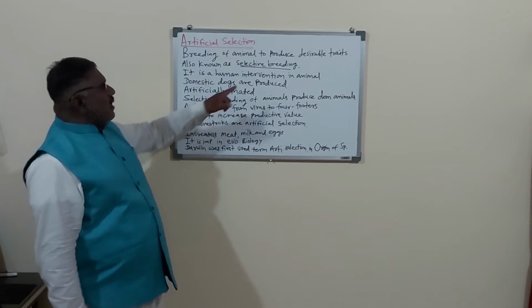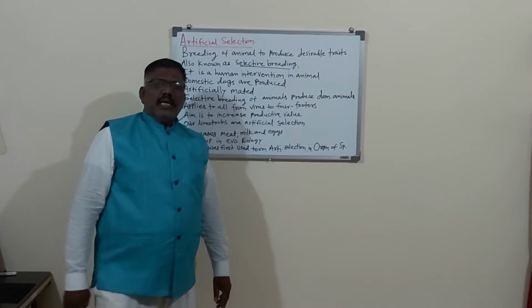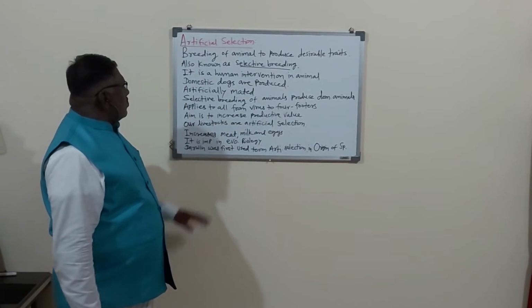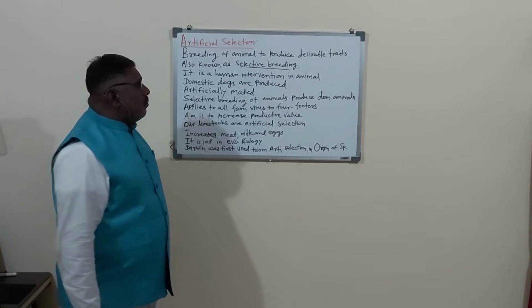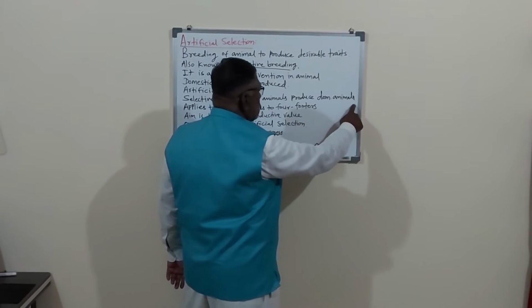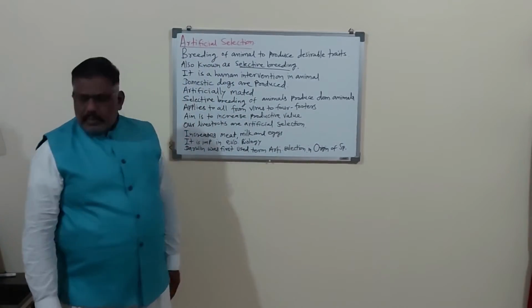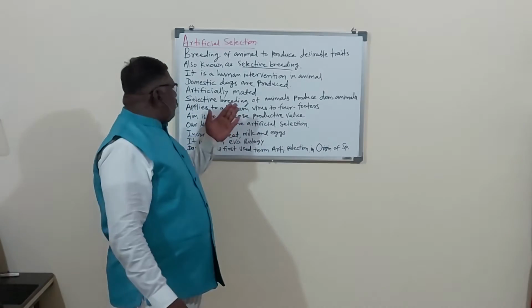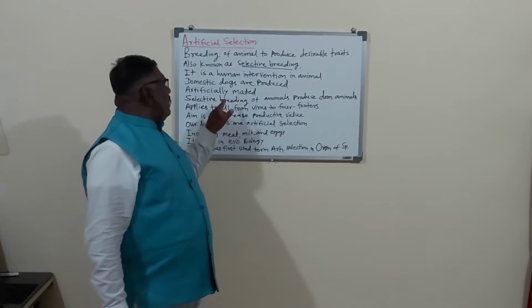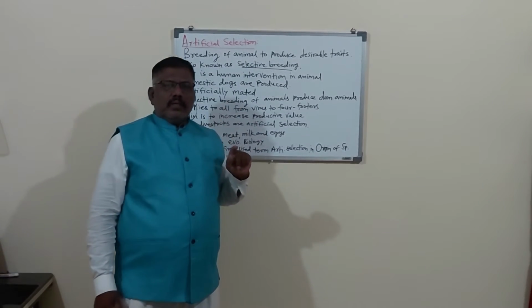They are artificially mated, artificially crossed. Now listen, selective breeding of animals produces domestic animals. Different domestic animals are also produced by selective breeding.